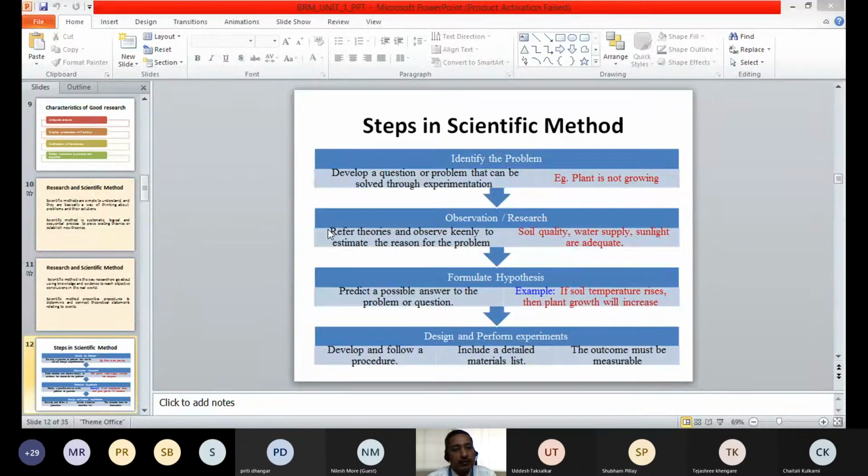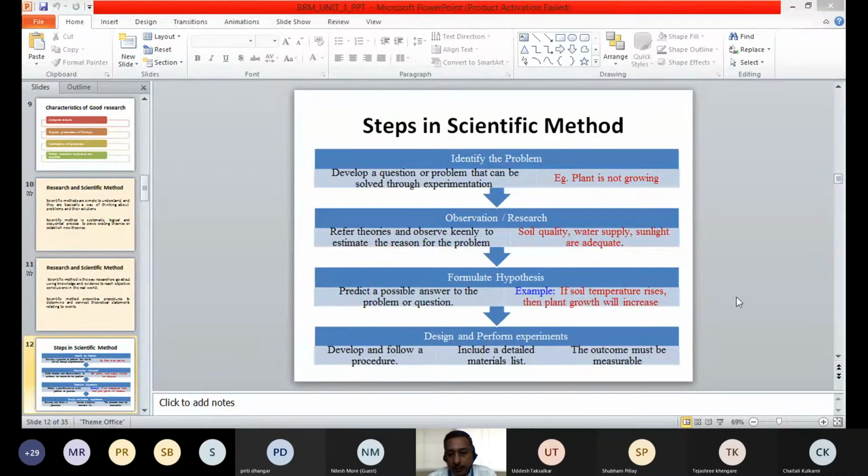That is, refer to theories. Refer to theory: why the plant is not growing, what is required for making the plant grow. So refer to theories and observe keenly to estimate the reason for the problem. Try to understand the different reasons why the plant may not be growing. So in this example we have taken that the plant is not growing, we can refer to theories and understand that soil quality, water supply and sunlight are required for plant growth, and we will observe whether these are in proper supply or not.